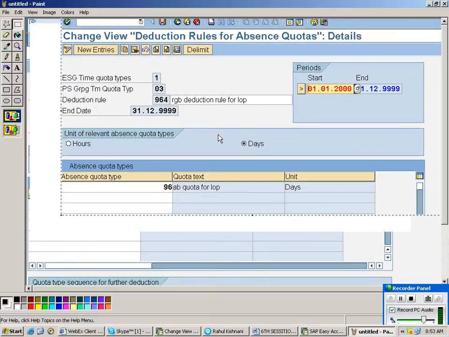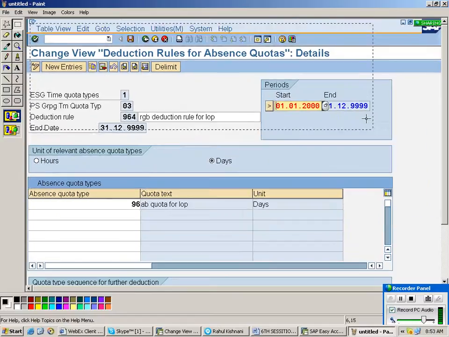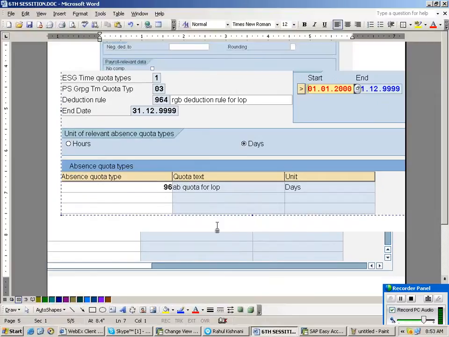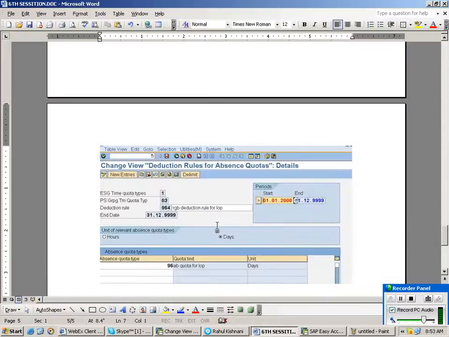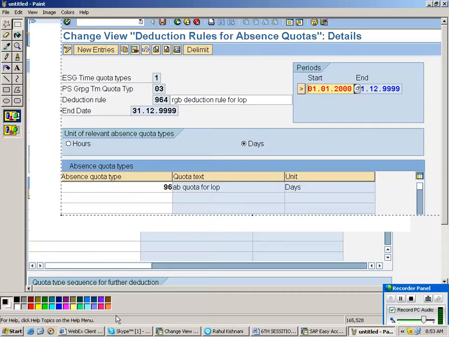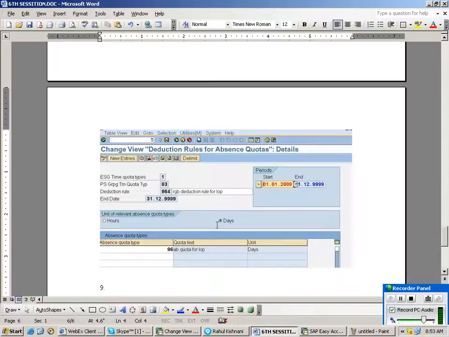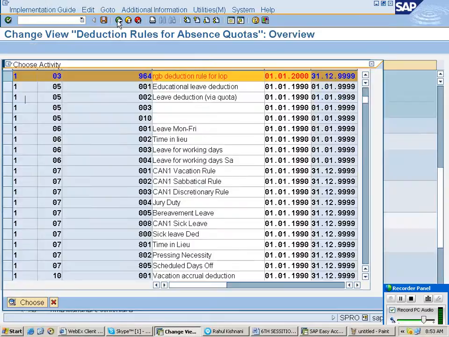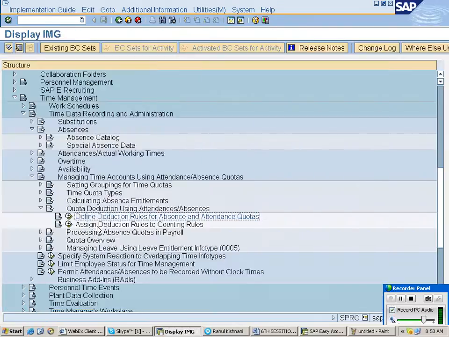I am putting the same screen also here. Now the next step is to assign deduction rules to counting rules.